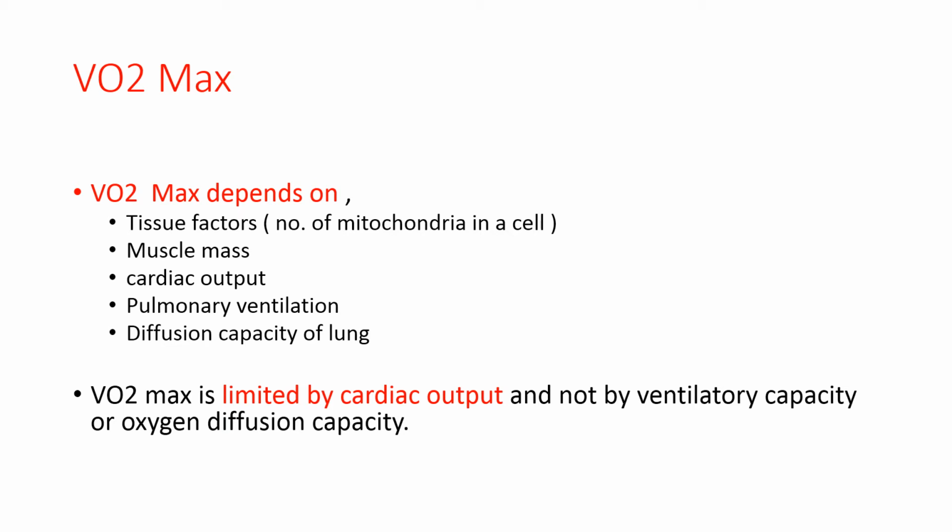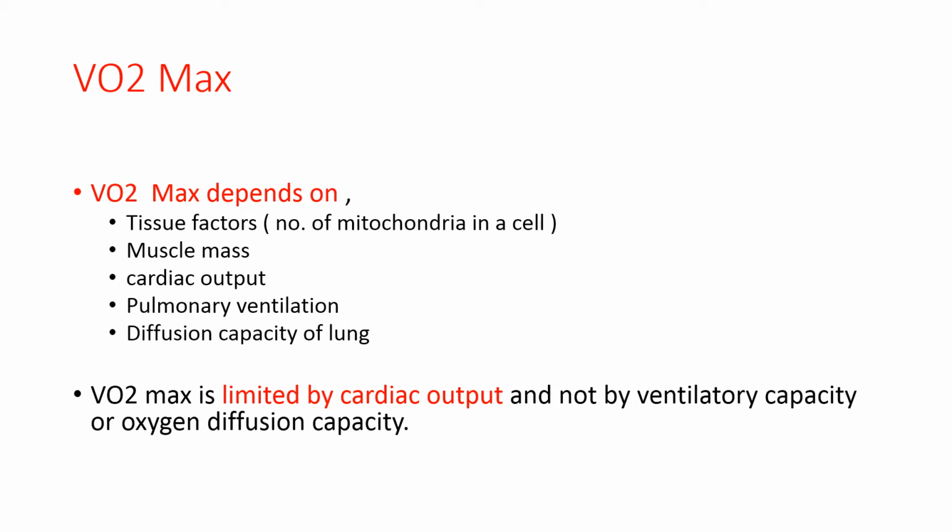The cardiac output is the amount of blood that is ejected by both the ventricles in 1 minute. Cardiac output provides blood to the peripheral circulation and to the tissues. So VO2 maximum depends mainly on the cardiovascular system as well as the respiratory system. Now the VO2 maximum is limited by the cardiac output and not by the ventilatory capacity or the oxygen diffusion capacity, because the maximum cardiac output that can be achieved by a person is limited.